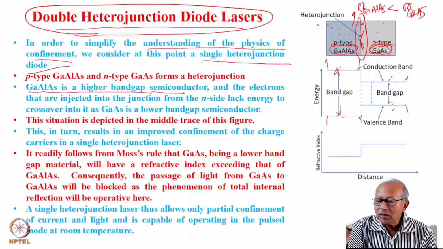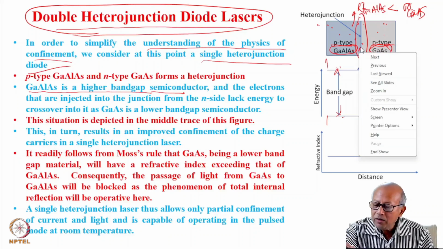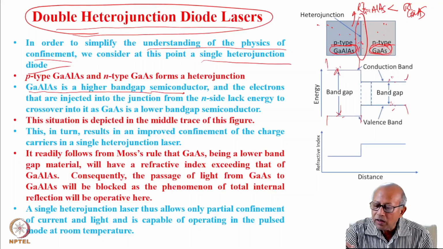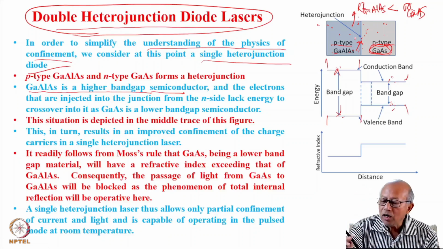However, the same would not be true for the other direction. Light that will shine on this junction from this side, because this is of lower refractive index, will not undergo total internal reflection. So the light will actually be refracted into the other side. Similarly, for the charge carriers, this side is high band gap and this side is low band gap.